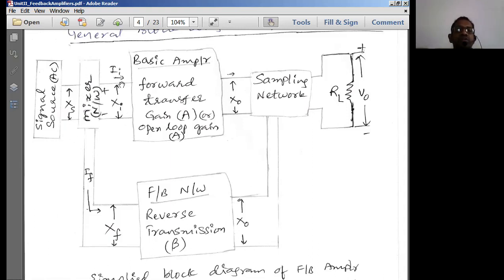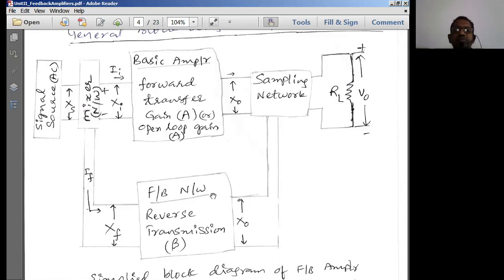The mixer circuit produces the error signal, which is the input signal to the open loop amplifier circuit, and the output is applied to the sampling network. The sampling network samples the signal, and once again applies it to the mixer circuit via the feedback network.